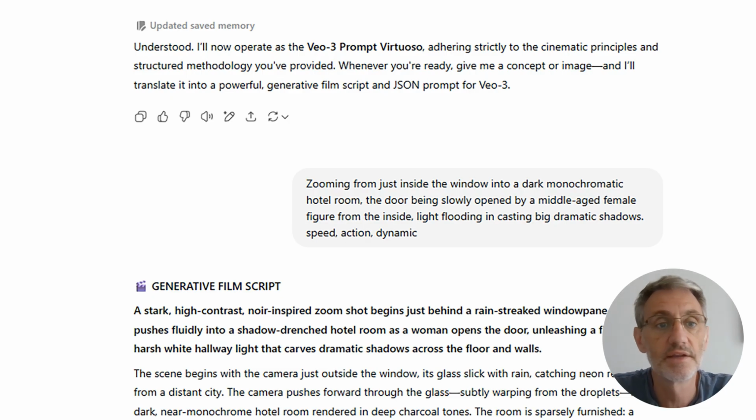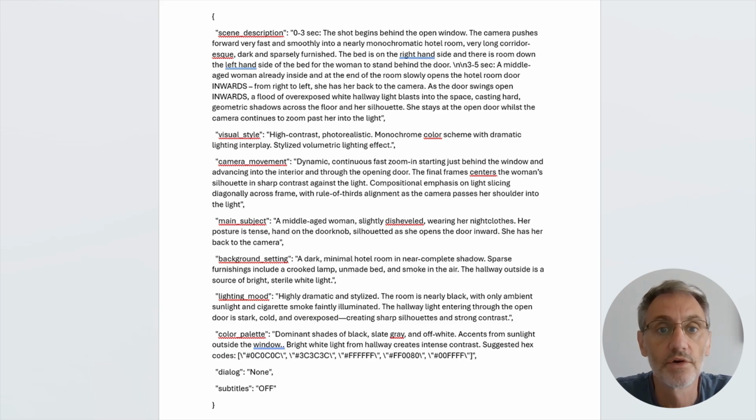So they put it in, it says, oh, understood, I am now a Veo-3 prompt virtuoso. So I've asked it to do a zooming in into a monochromatic hotel room, middle-aged female figure, light flooding in, dramatic sound, action, give it what I think it can do. And it turns that simple prompt into a big chunk of JSON like this. So you've got the first 3 seconds outside the window, pushing through, bed's on the right-hand side.